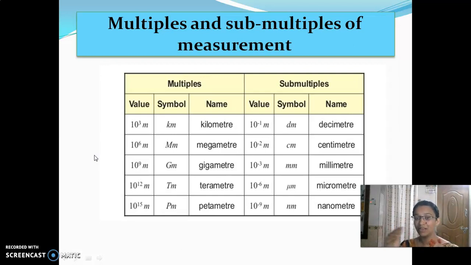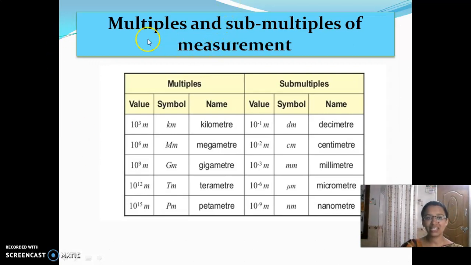After that, we had seen the standard units of measurement. Yes, for weight it is kilogram, for length it is meter, and for time it is seconds.